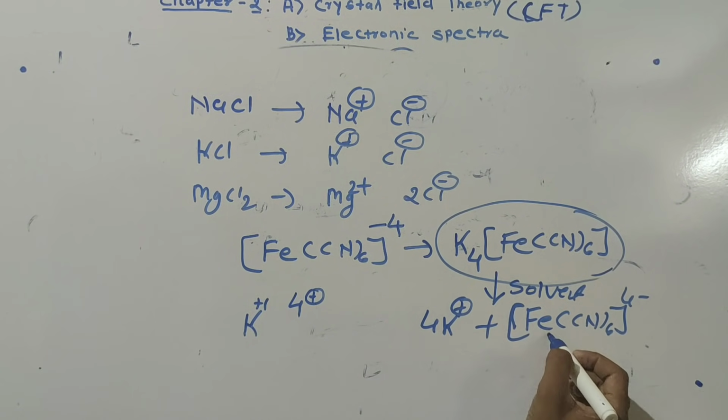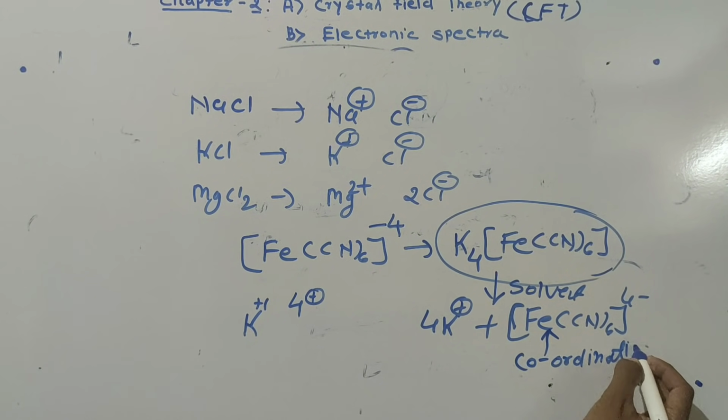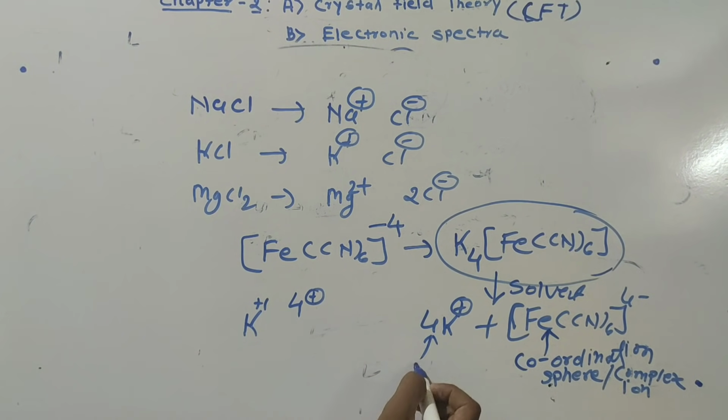So when it is dissociated in this way, 4K plus and [Fe(CN)6] 4 minus, this square bracket part is called what? Coordination sphere, or it is also called complex ion. And this part is called what? Ionization sphere. This is the coordination sphere or complex ion, and this is called the ionization sphere.